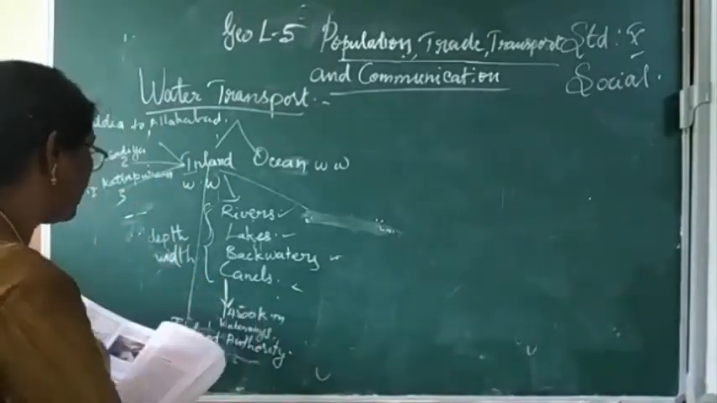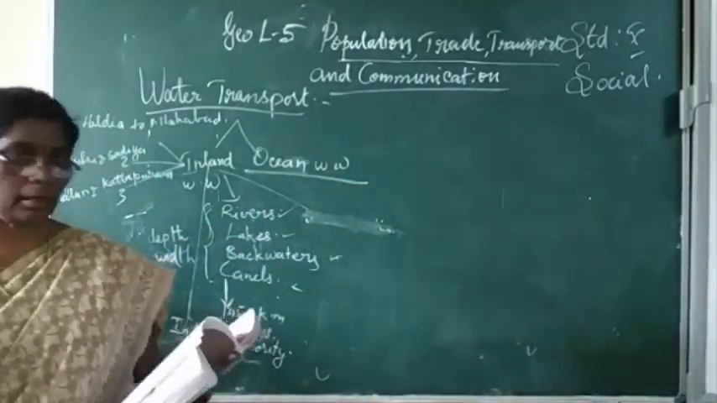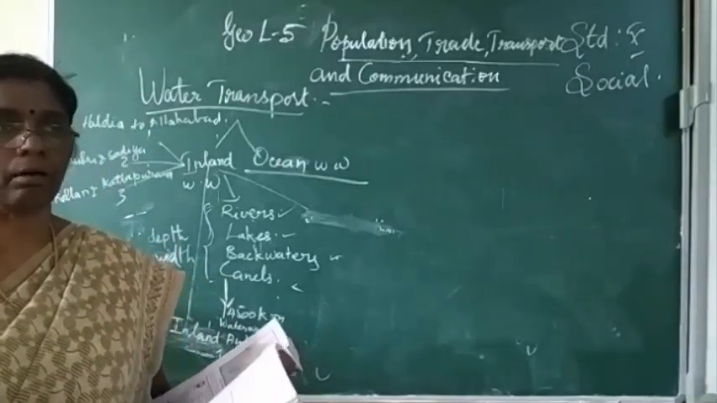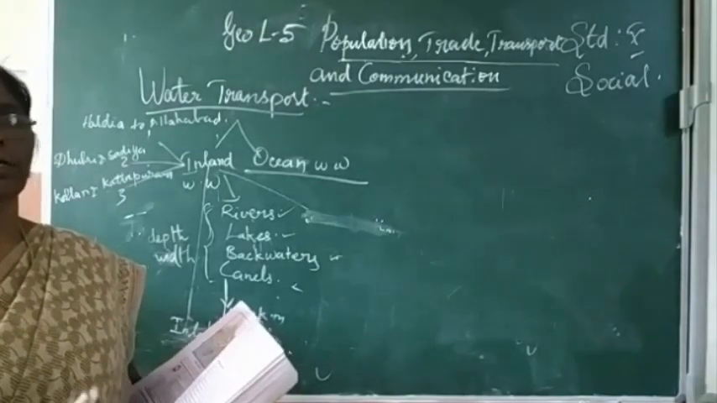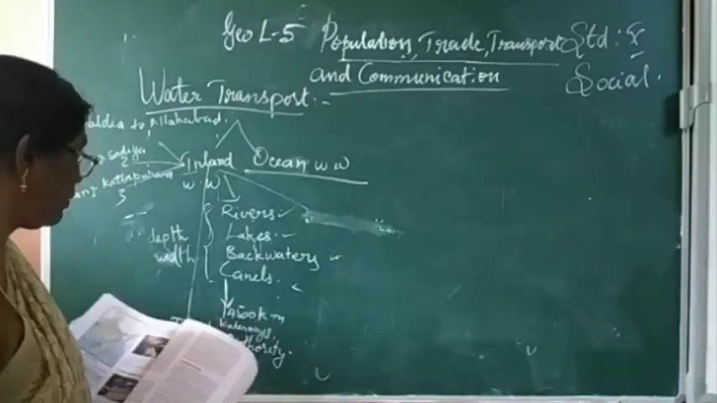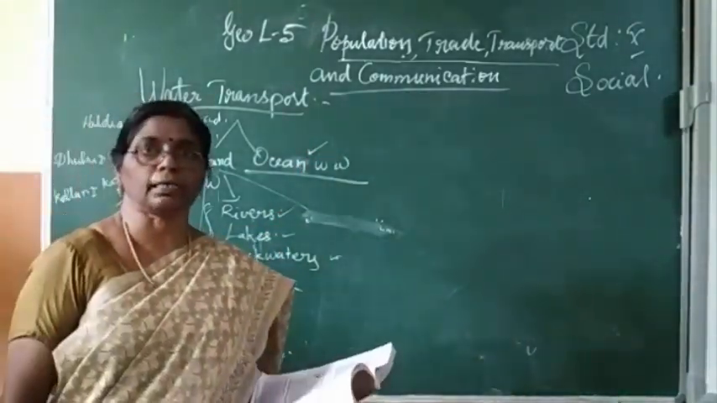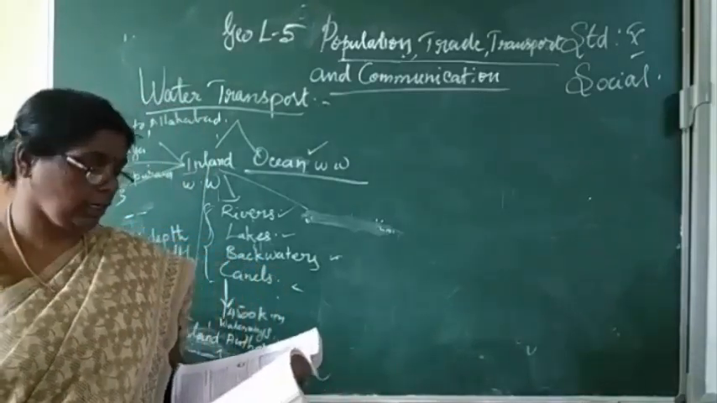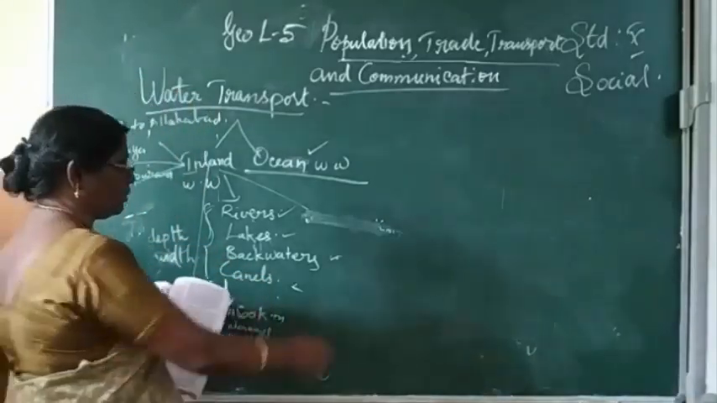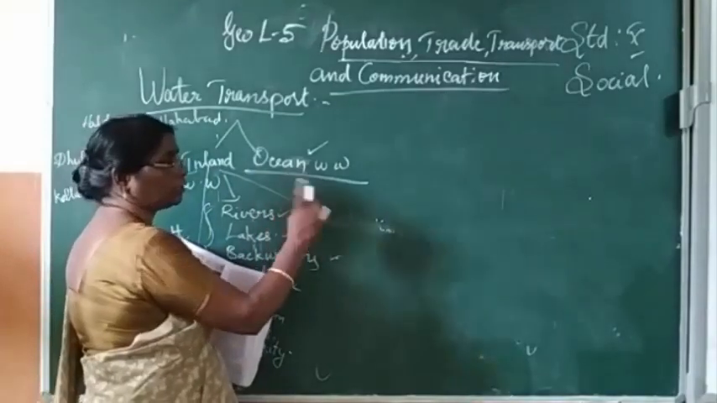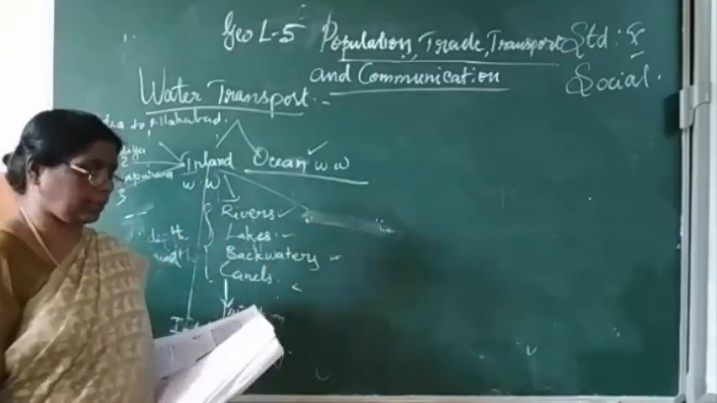Then ocean routes, the next one, ocean waterways. Ocean routes play an important role in the transport sector of the Indian economy. They develop national income and help trade with other countries through ocean transport. Coastal shipping plays an important role in the transport of bulk goods from one place to another. Ships are used for transporting bulky and heavy goods from one country to another.